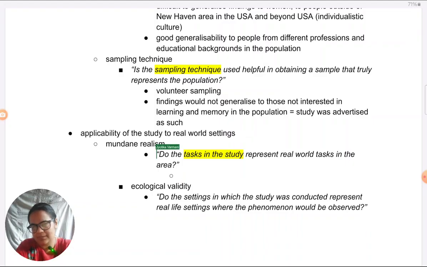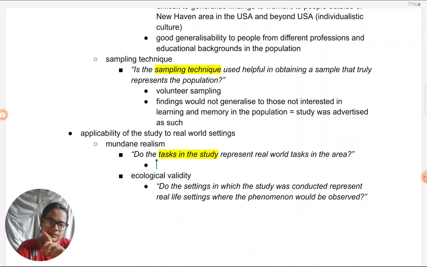That is what you're thinking about. Now, what will determine whether they're artificial or realistic is, what is the larger topic which is being studied, which behavior is being studied. In Milgram's study, obedience was being looked into. So when it comes to obedience, the task they were made to do is deliver electric shocks to a person who's not able to learn a list of words correctly, paired associate words.